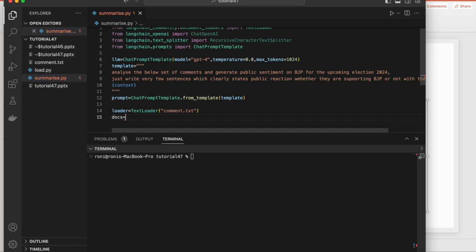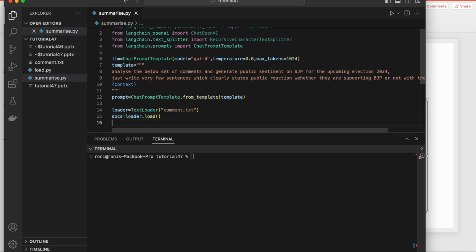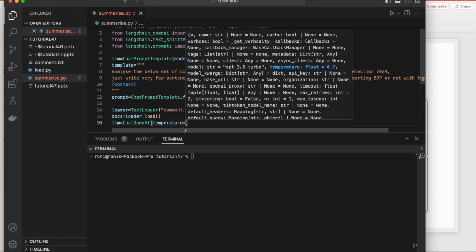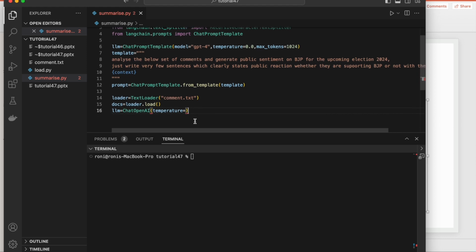So basically docs equals loader dot load. Okay, then llm equals ChatOpenAI, with temperature. I believe llm is already defined, I don't need this again.